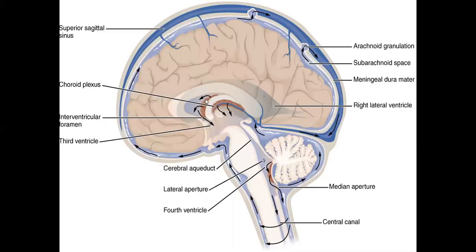You can see here this brown part is the choroid plexus in the lateral ventricles, third ventricle, and fourth ventricle. CSF formed by the choroid plexus of the lateral ventricle comes here, mixes with the CSF of the third ventricle, and again through the cerebral aqueduct goes to the fourth ventricle. It also goes to the spinal canal and reverts back to the subarachnoid space. From the subarachnoid space, through the arachnoid granulations, it goes to the superior sagittal sinus. So you can easily identify it.